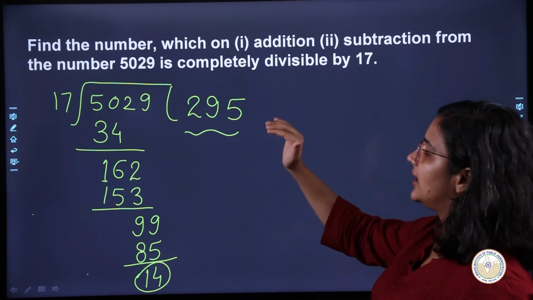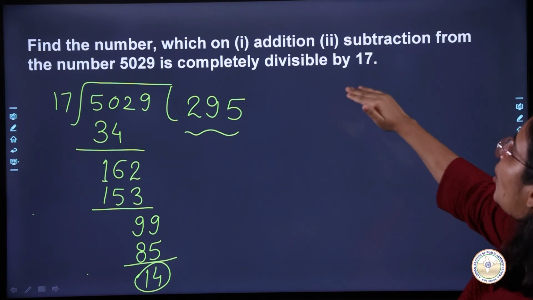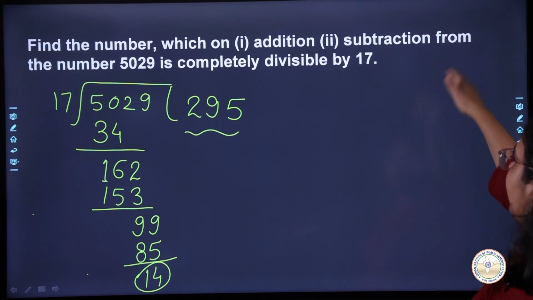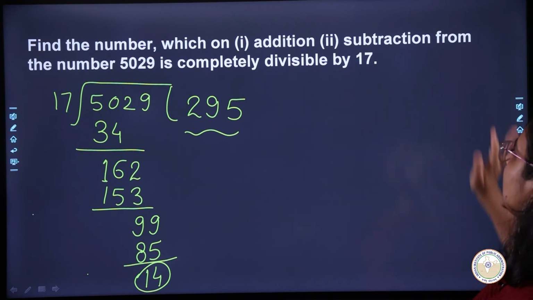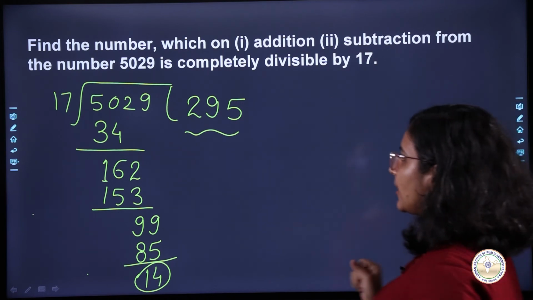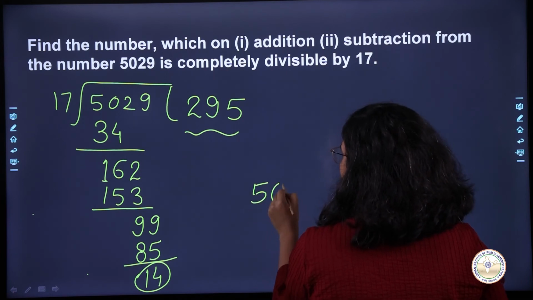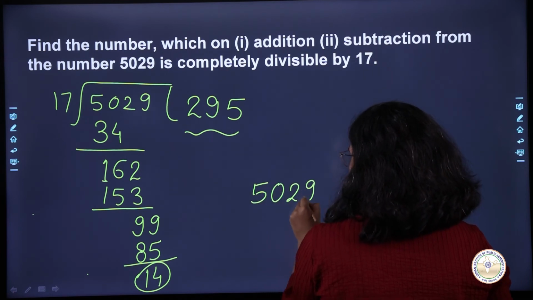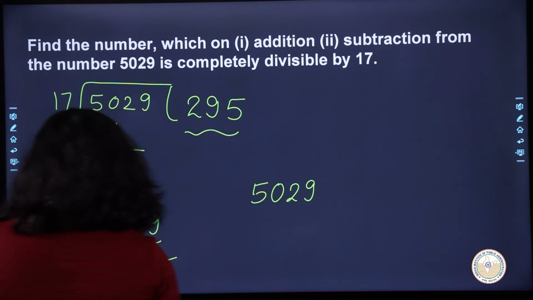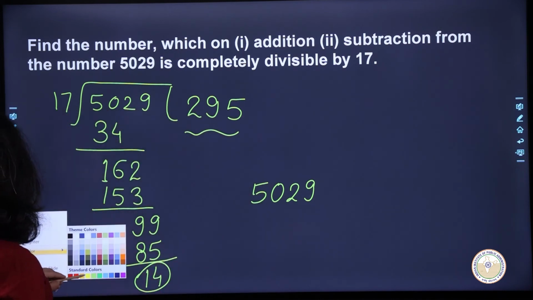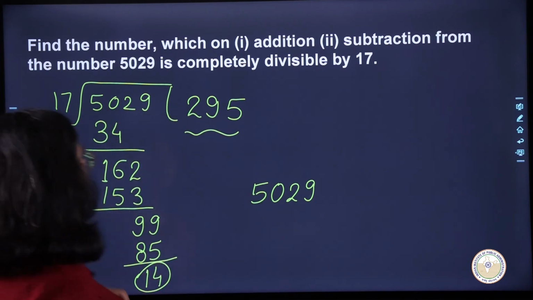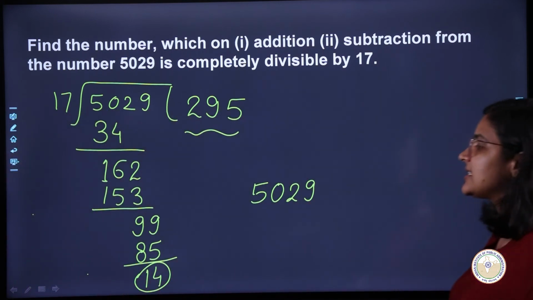My question is asking to find the number which on addition and then subtraction from the number is completely divisible by 17. Okay. So now I want that in this number 5029, I add such a number that the resultant number will be divisible by 17.